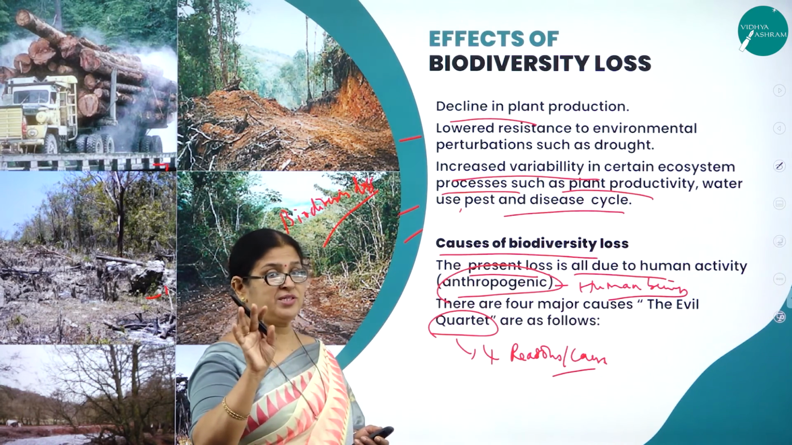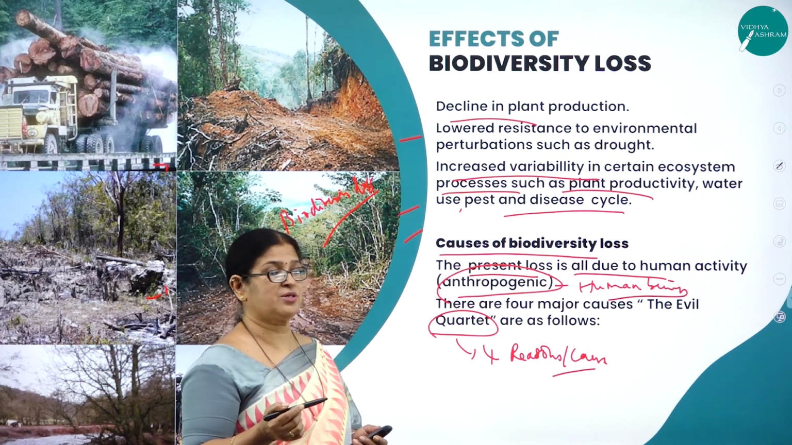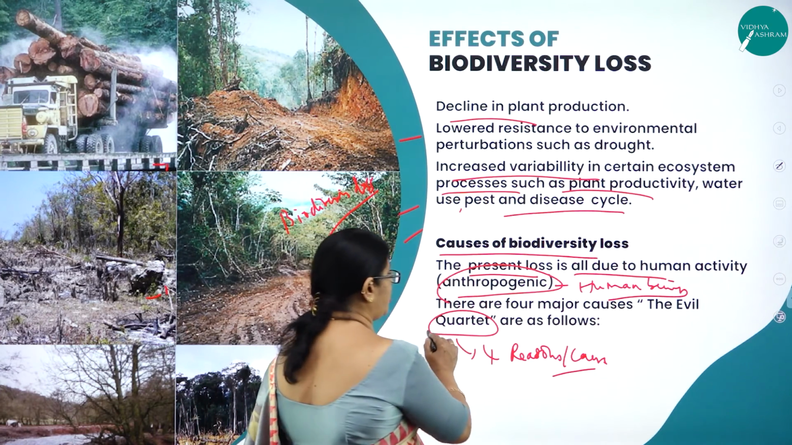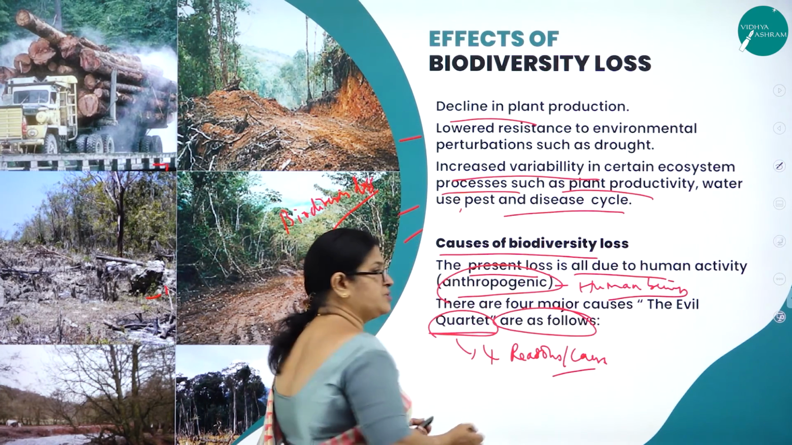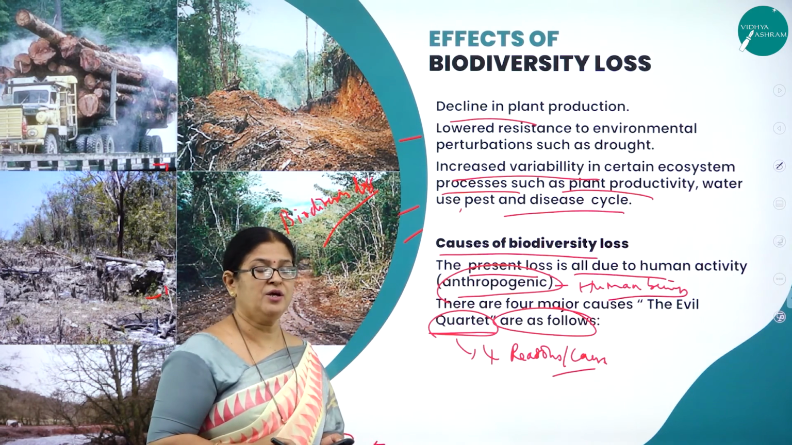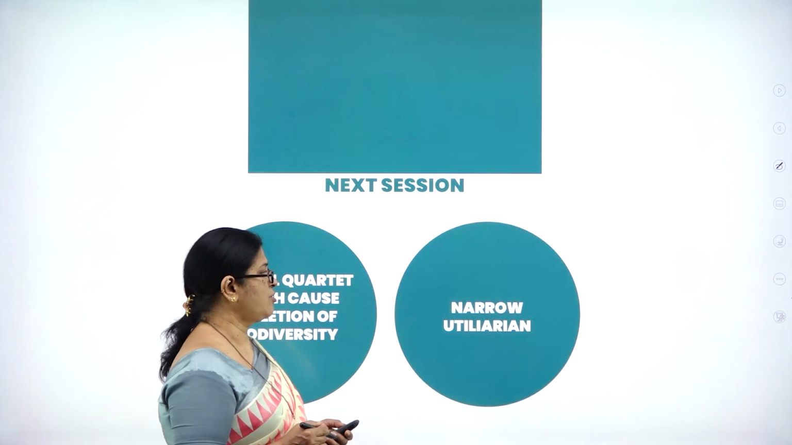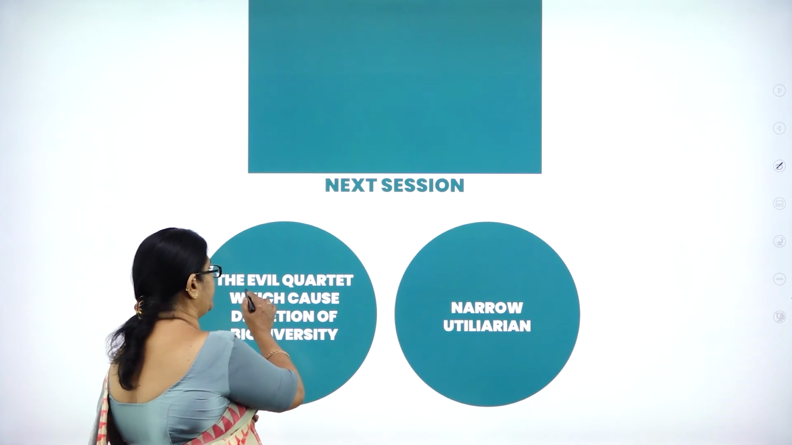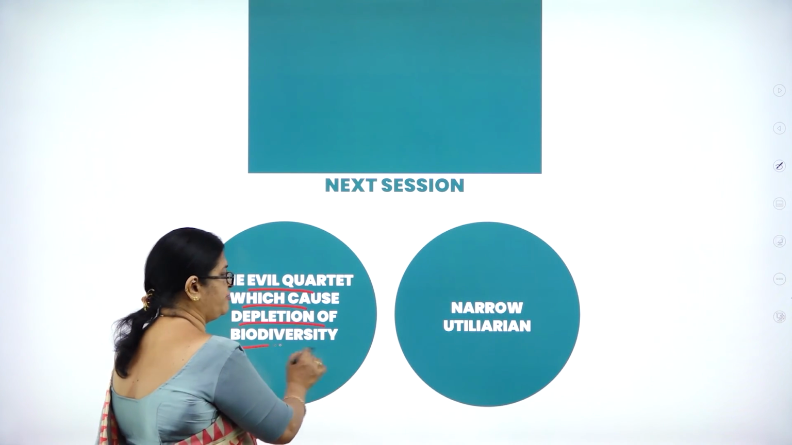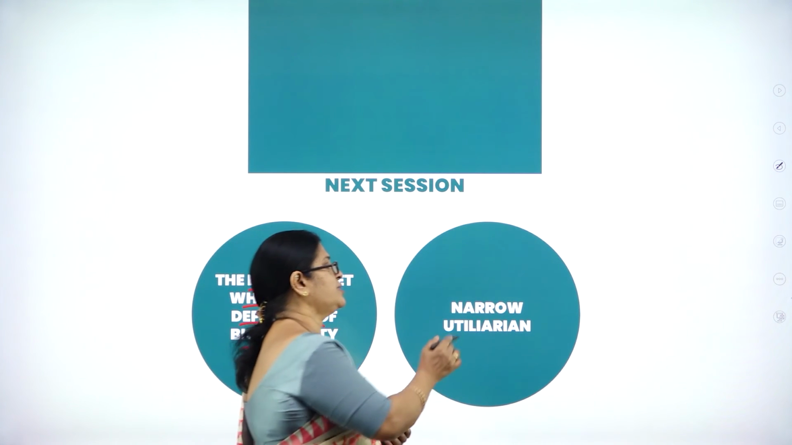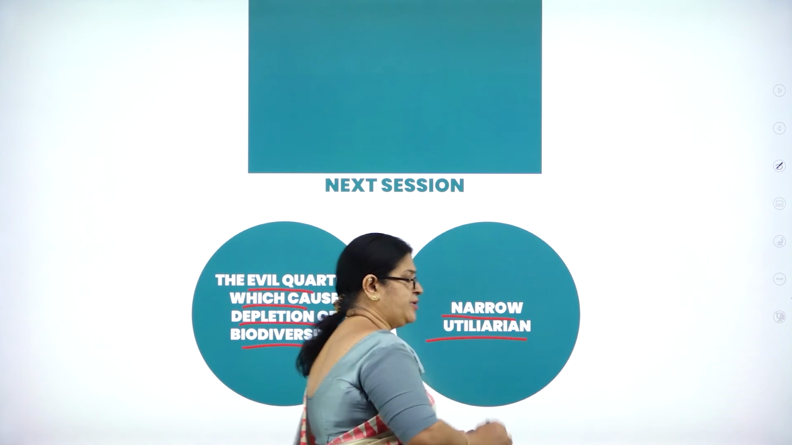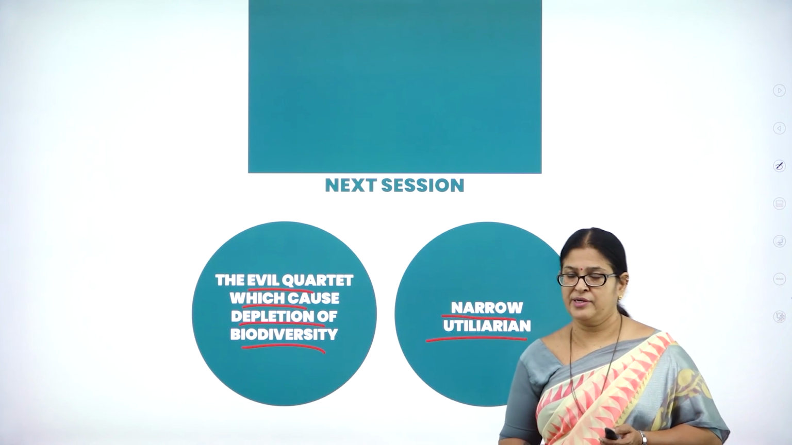So there are 4 major causes. What are the 4 major causes or reasons? They are called the evil quartet. So in the coming session, I'll be dealing with the four causes, that is, the evil quartet which causes depletion of biodiversity, and what are the narrow and broad utilitarian uses of this biodiversity.